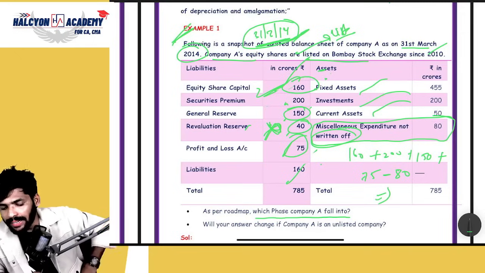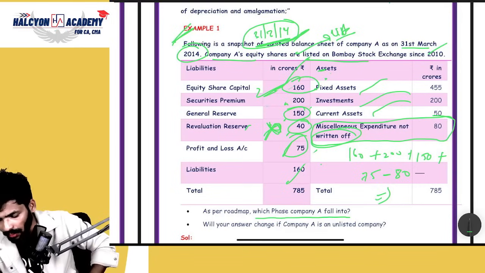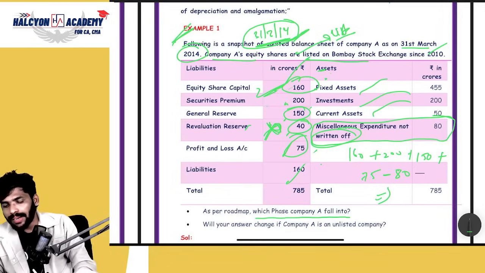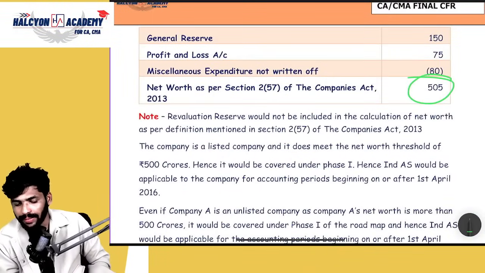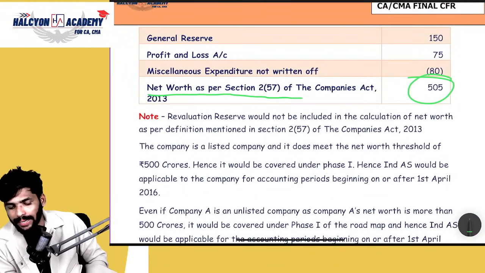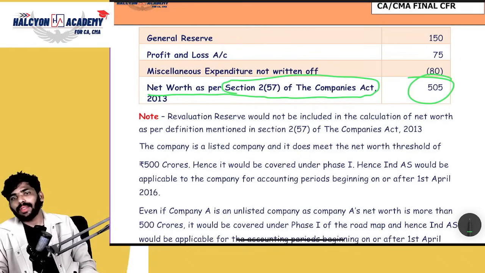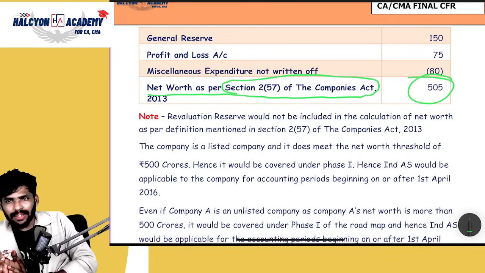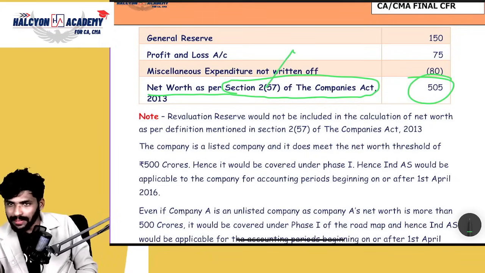So please calculate the net worth. 160 plus 200, 360, plus 150, 510, 510 plus 75, 585, minus 80. How much total? 505. That is the net worth. Net worth will be calculated as per section 2 subsection 57 of the Companies Act. Okay, that is not required. Basically, for net worth calculation, everything is given in the Companies Act, as per section 257.